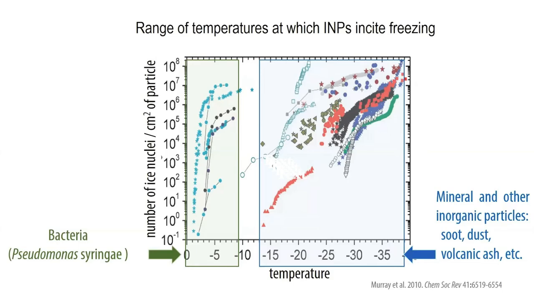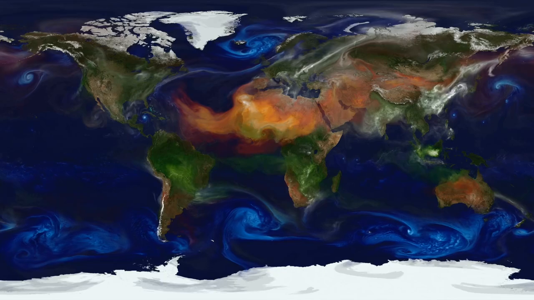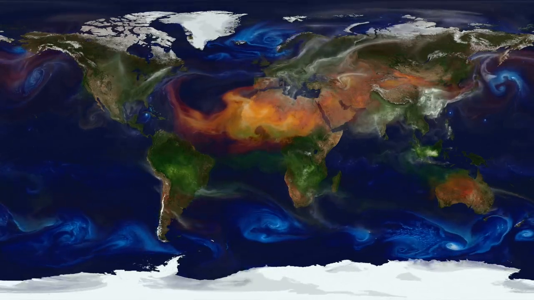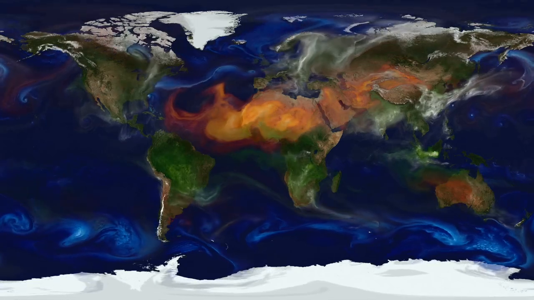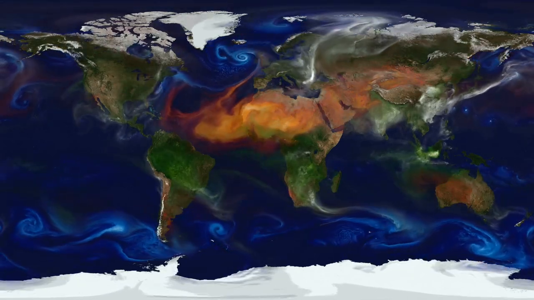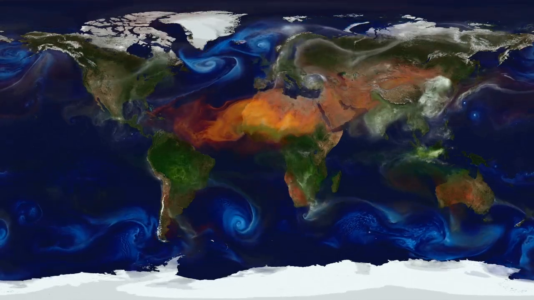In contrast, mineral-based aerosols originating from desert dust like the Sahara, soot, and ash suppress rain by lowering the freezing temperature of water, much like antifreeze in your car's engine. Clouds formed on mineral aerosols often condense and evaporate repeatedly, sometimes without producing any actual rainfall. The bare ground below creates a heat bubble, further suppressing precipitation.